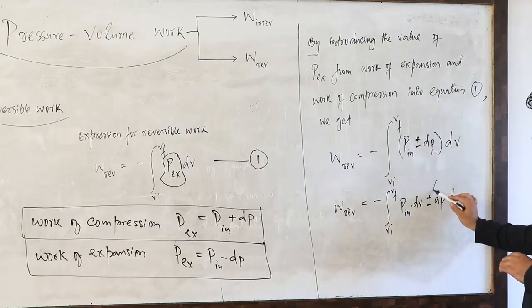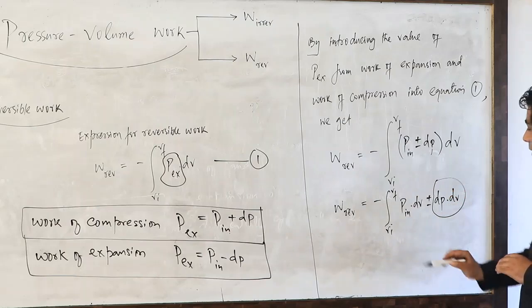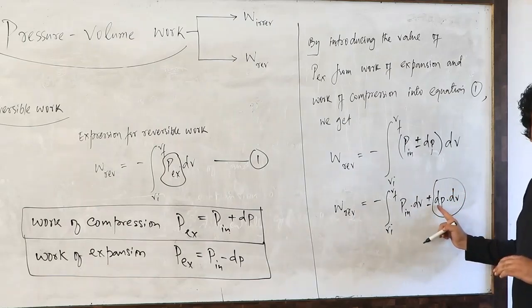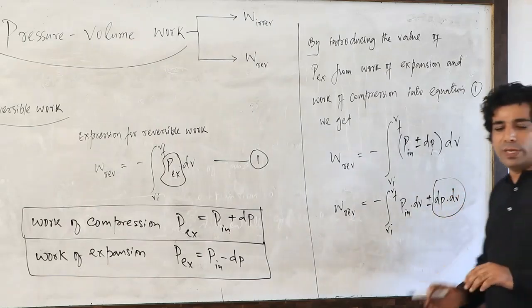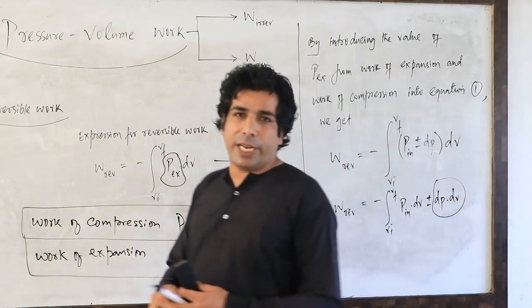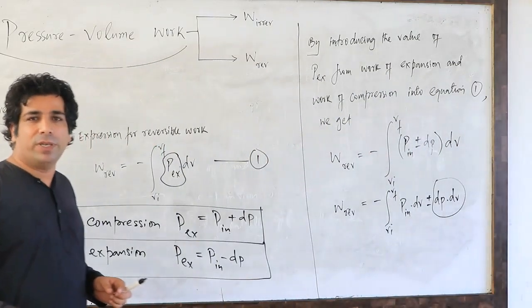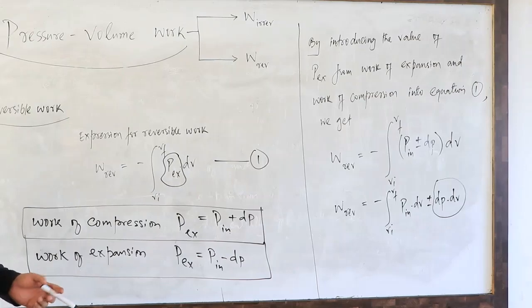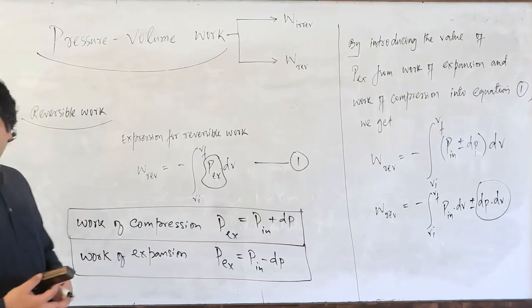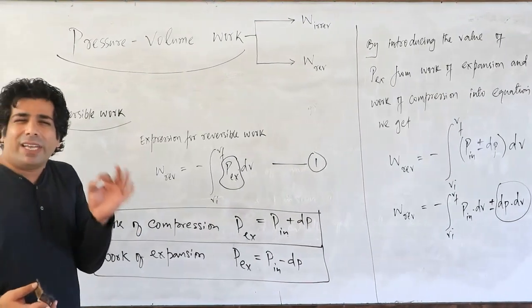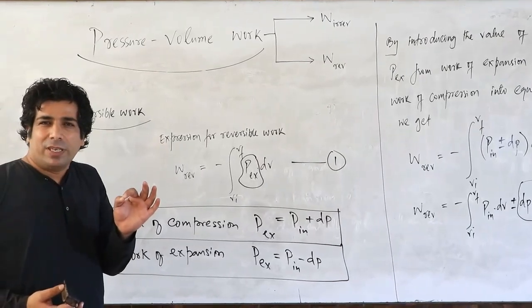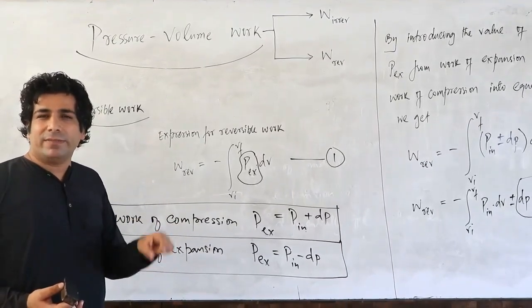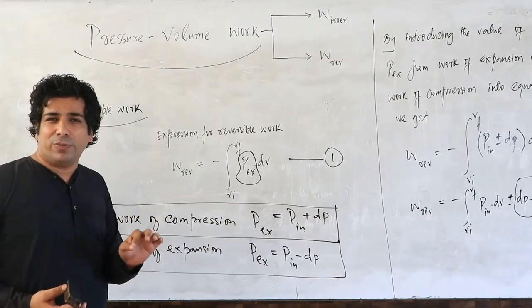If you look at this expression, this is a differential change in pressure and a differential change in volume. Both will be almost negligible. A differential change in pressure means a very, very small change in pressure, and dV means a very, very small change in volume.